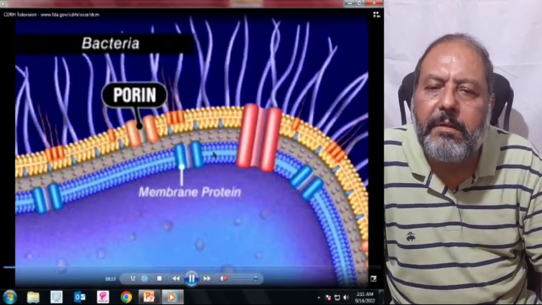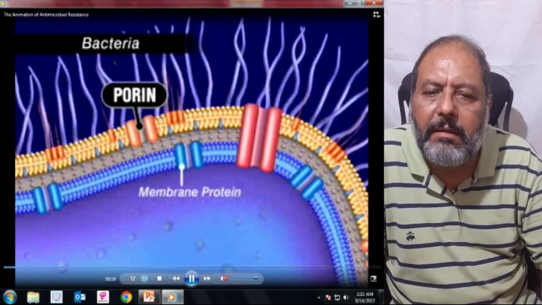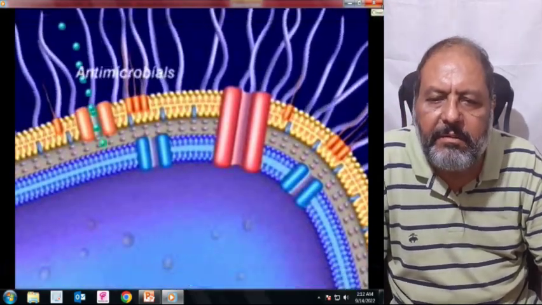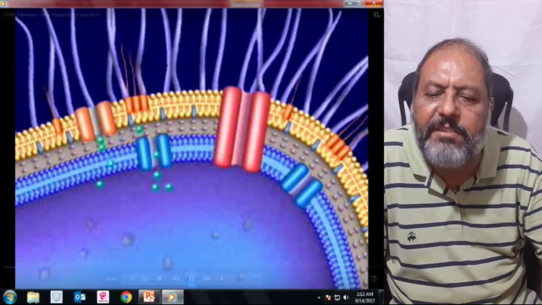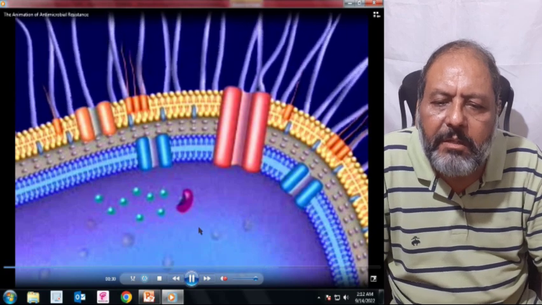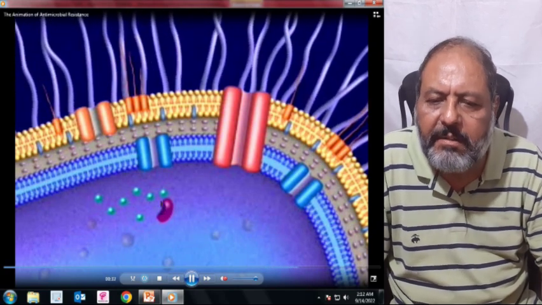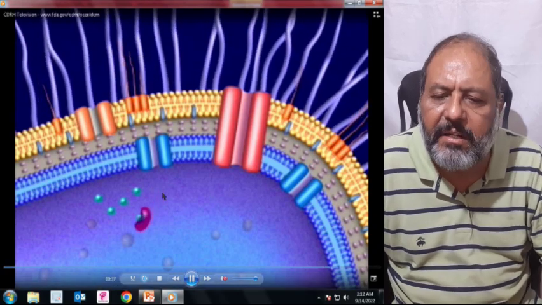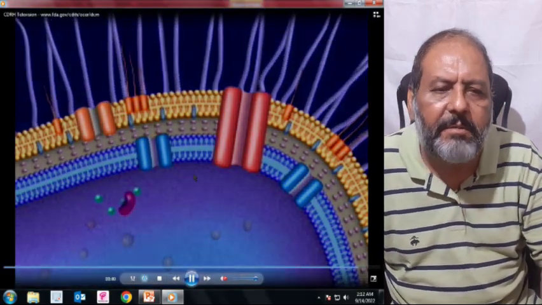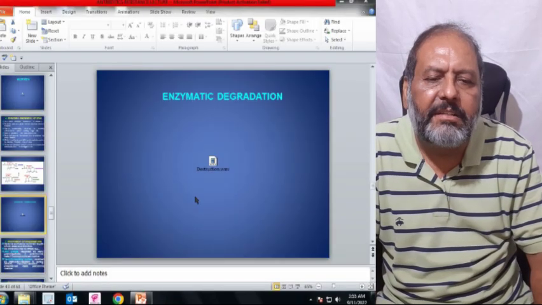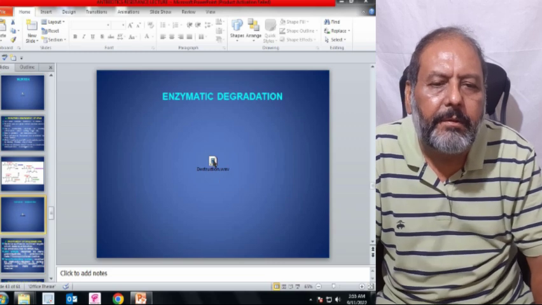Now see, the bacterium porin allows the antibiotic to enter, and when it enters and reaches the cytoplasm of the bacteria, this enzyme produced by the bacteria engulfs it and makes the antibiotic ineffective. So the bacterium is not affected by that. Here one can see how the enzymatic degradation occurs.